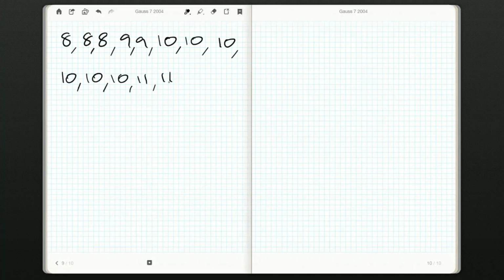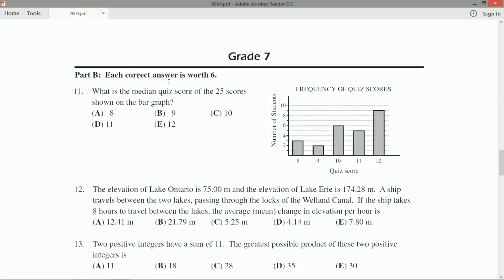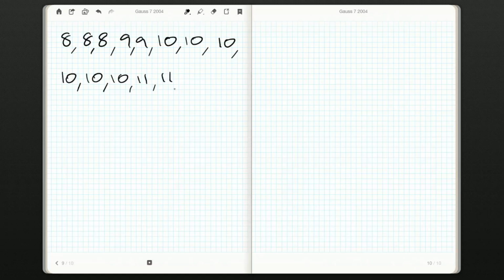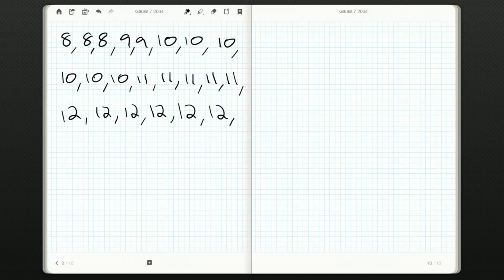Now we have 11s. How many 11s? We have 5 11s. And the rest should be 12s. And I think I said 9 12s. One, 2, 3, 1, 2, 3, great. So 1, 2, 3, 4, 5, 6, 7, 8, 9, 10, 11, 12, 13, 14, 15, 16, 17, 18, 19, 20, 21, 22, 23, 24, 25. Okay, I do have the right list. Let's go hunting for that 13th number. I've got 5, another 5, the 13th one is 11.